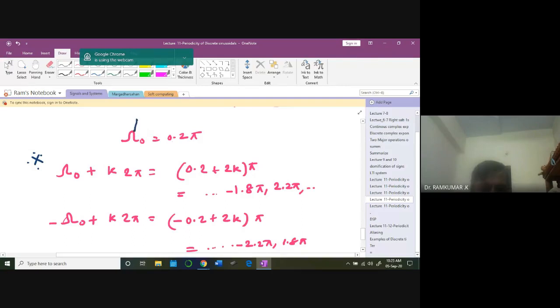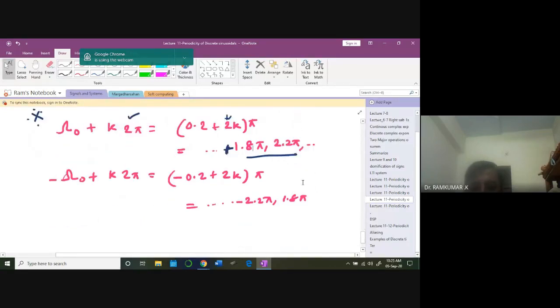There is a frequency 0.2 pi. Is 0.2 pi within our range, minus pi to plus pi? Yes, it is within our range. Fine. Now you add omega naught plus some k times 2 pi. What do you end up in? You may end up in all these values: k equal to 1, k equal to 2, k equal to 3, all those you plug in, you may end up in 1.8 pi, 2.8 pi, all those values.